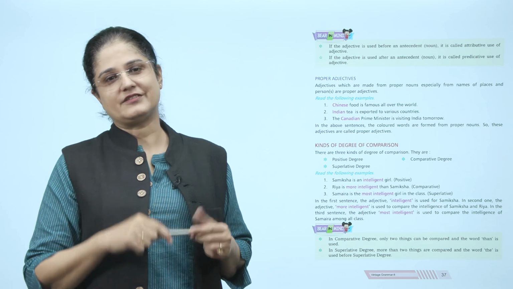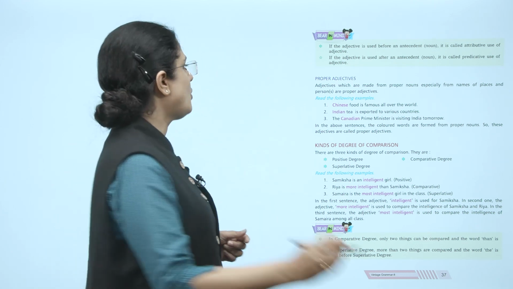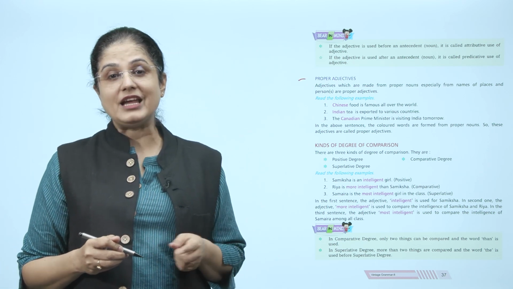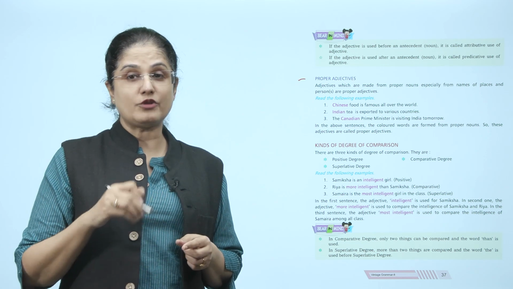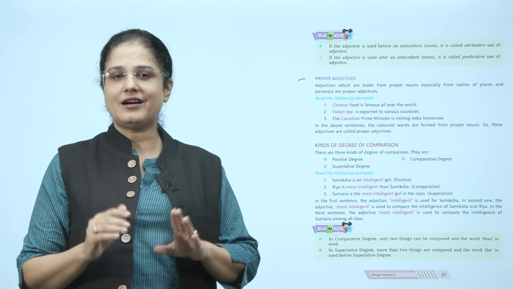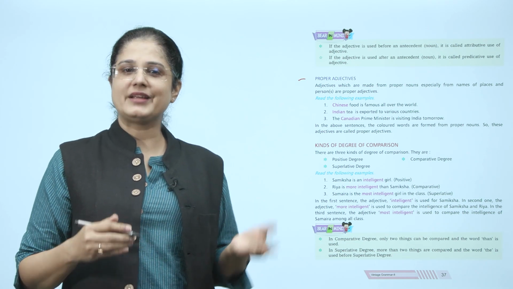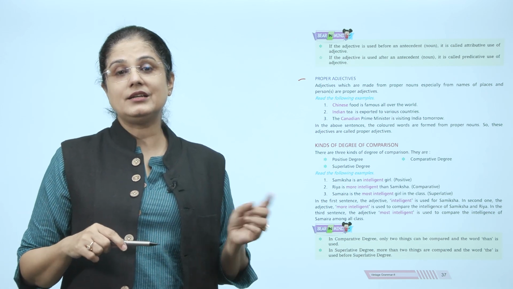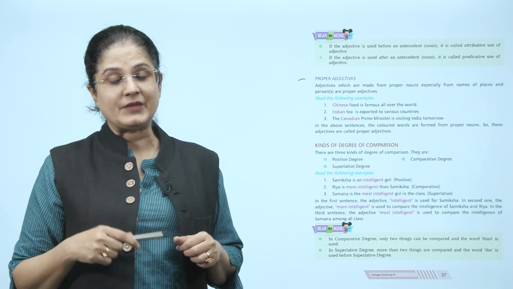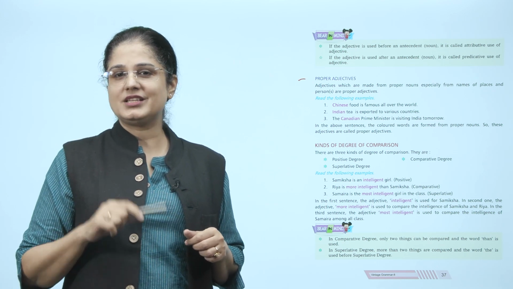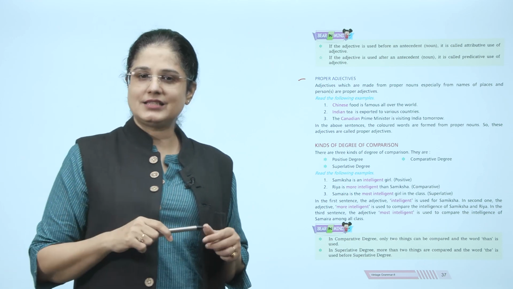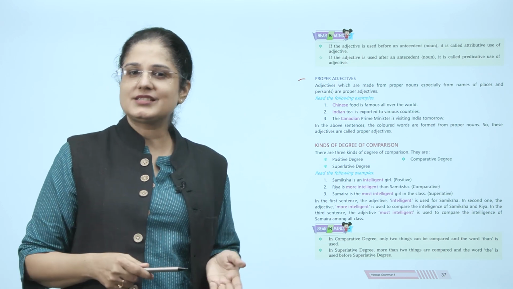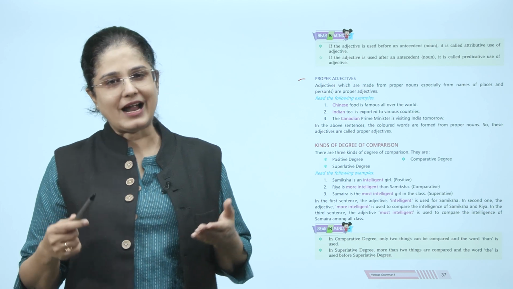Now, the question arises, what are proper adjectives? Adjectives which are made from proper nouns, especially from names of places and persons, are proper adjectives. For example, Chinese food is famous all over the world. Indian tea is exported to various countries. The Canadian Prime Minister is visiting India tomorrow. In these sentences, the colored words are formed from proper nouns. So, these adjectives are called proper adjectives.